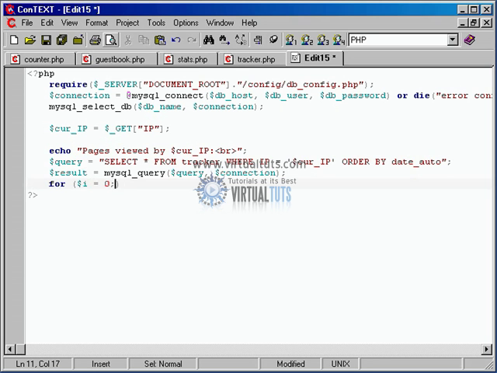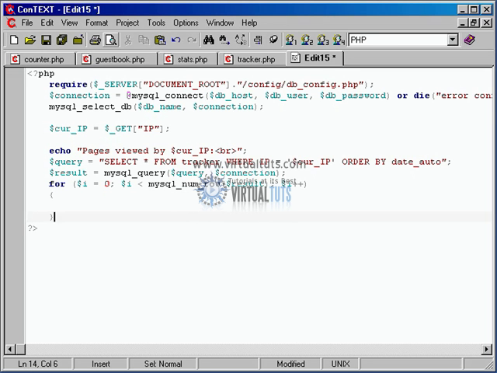$i equals 0, and keep going as long as $i is less than mysql_num_rows of that result, and $i plus plus. Keep incrementing it.